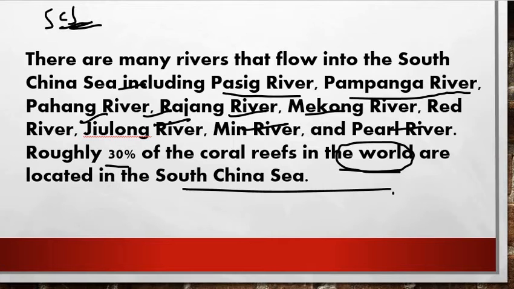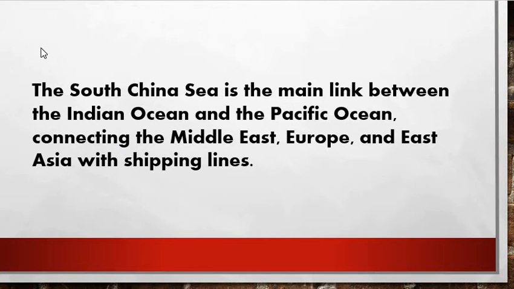Okay, friends. Next we move further. What is the link between the Indian Ocean and other oceans with the South China Sea? The South China Sea is the main link between the Indian Ocean and the Pacific Ocean, right friends?